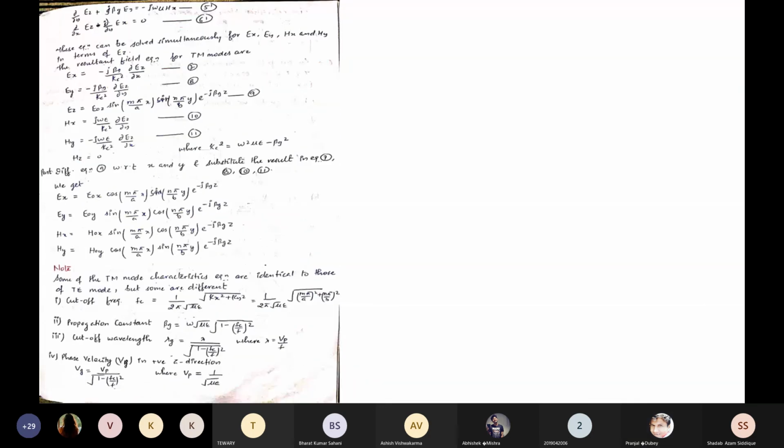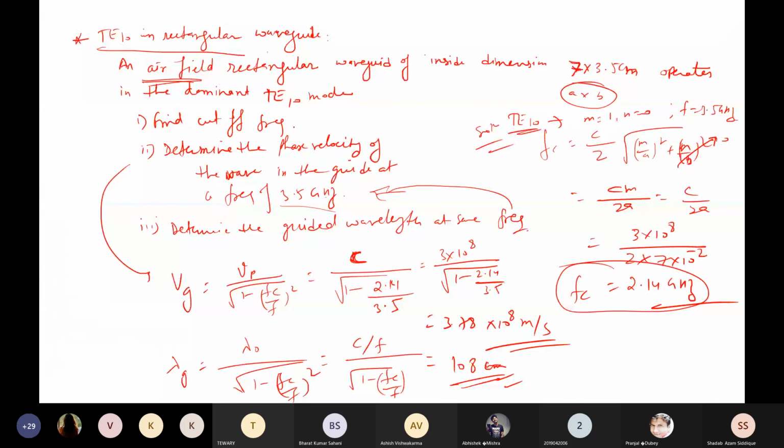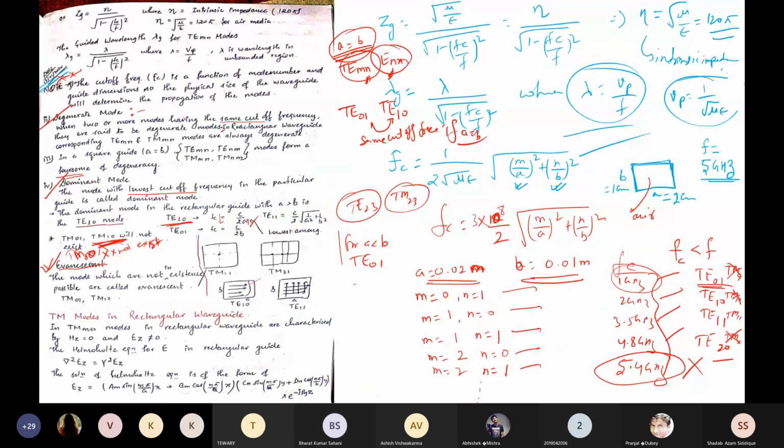Yes, in the next class, we'll try to discuss this one. TM mode in rectangular waveguide.